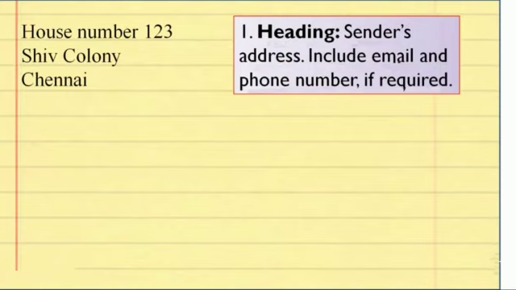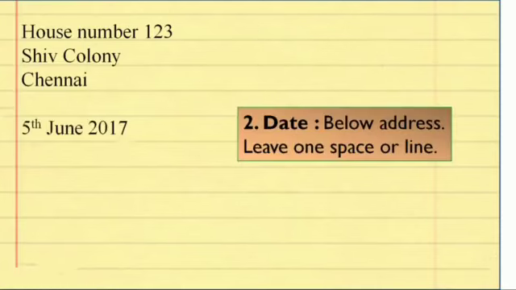So first of all we have the sender's address. Here you just see it again: first of all we will write the house number, then the name of the colony, and then the name of the city. Or if it is required, then the phone number or mail ID can also be written, but it is not mandatory. And after the sender's address we have to write the date.